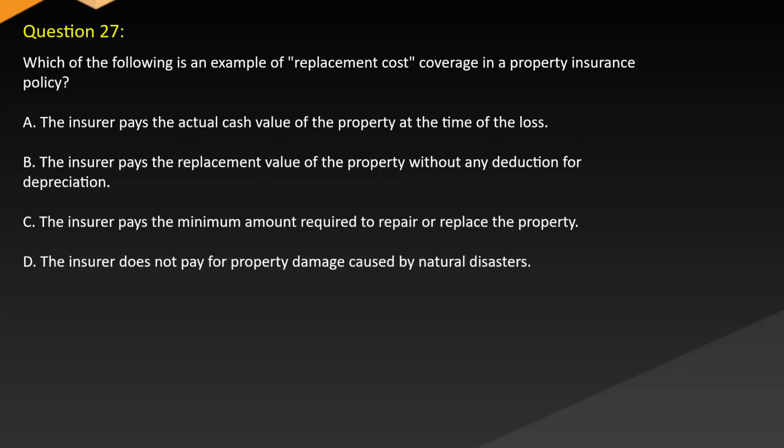Question 27. Which of the following is an example of replacement cost coverage in a property insurance policy? A. The insurer pays the actual cash value of the property at the time of the loss. B. The insurer pays the replacement value of the property without any deduction for depreciation. C. The insurer pays the minimum amount required to repair or replace the property. D. The insurer does not pay for property damage caused by natural disasters.